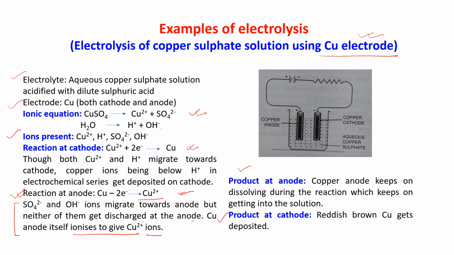In that case the blue color will not fade out so easily, because from the anode copper ion again dissociates, it again discharges as Cu2 plus and moves into the liquid. In the liquid sulfate ion is there, so it will again react with the sulfate and form CuSO4 again. So blue color is remaining, it is not fading out. Am I clear what is the difference between the electrolysis of copper sulfate solution using platinum electrode and copper electrode? You have to learn all this, children.